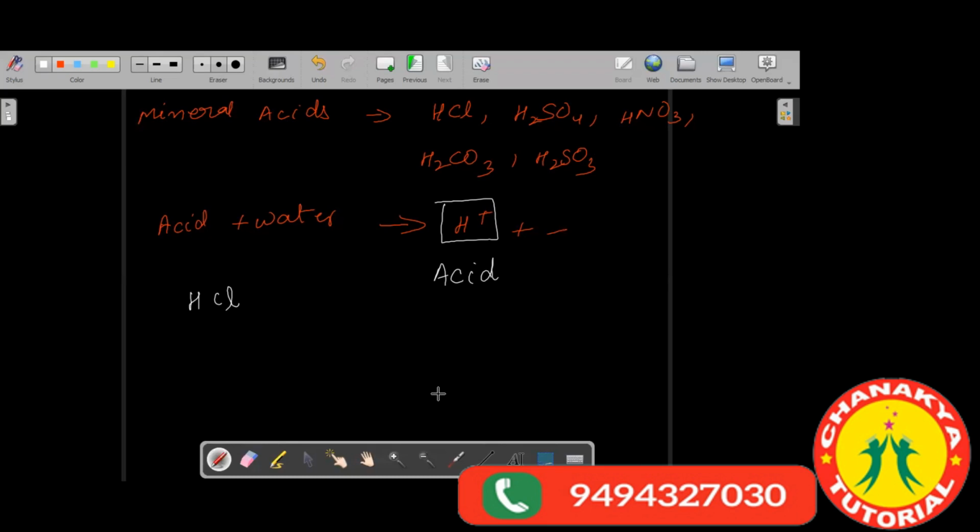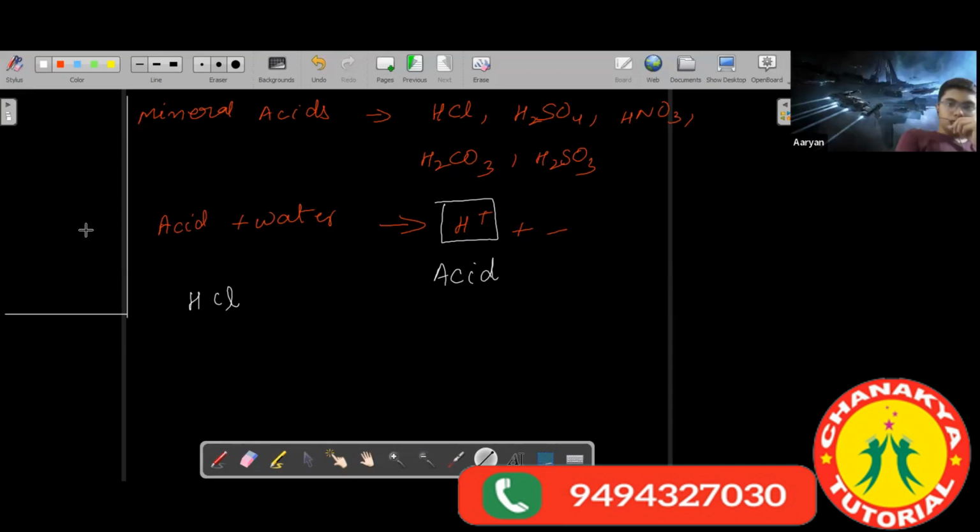Also, one more thing, for a quick revision. All of you know that water is a poor conductor of electricity. Yes or no? Is water a poor conductor or a good conductor of electricity?